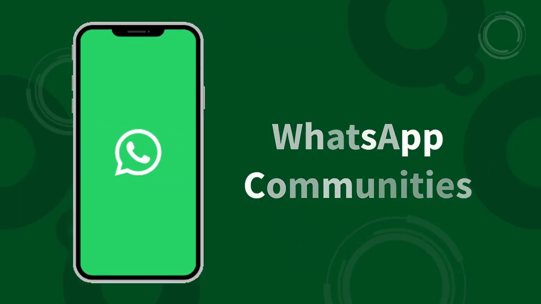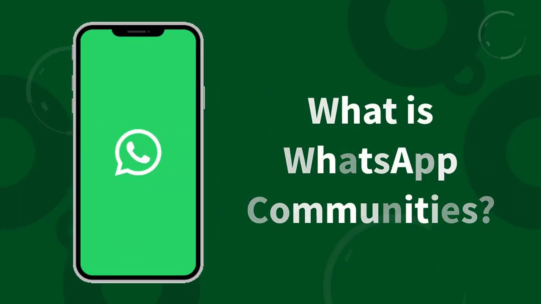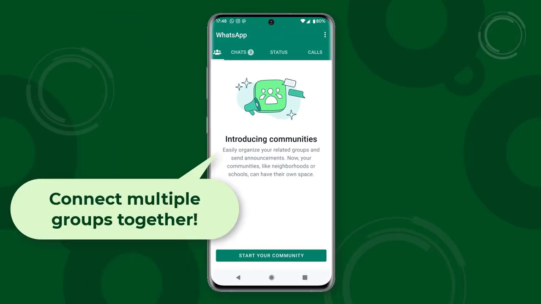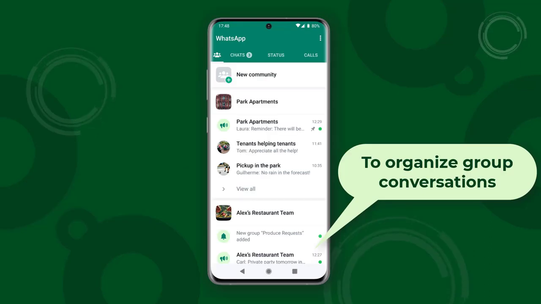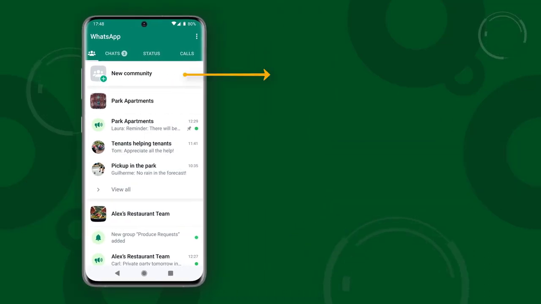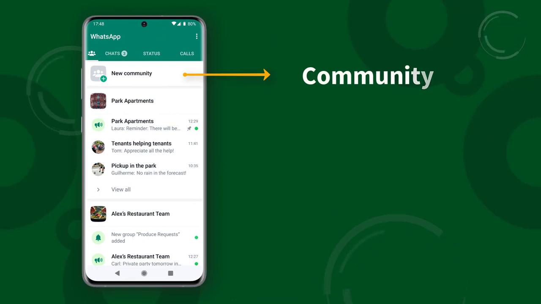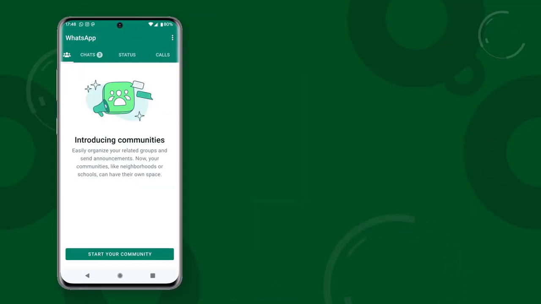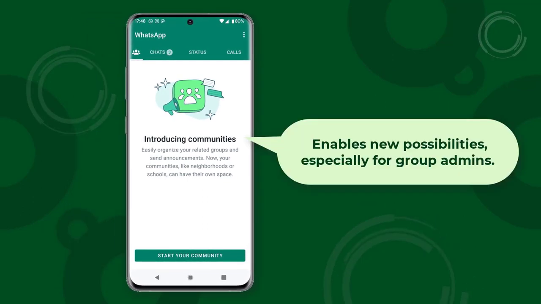First, let's talk about what is WhatsApp Communities. The Communities feature allows users to connect multiple groups together under one umbrella to organize group conversations on WhatsApp. It is a parent group called Community, with connecting subgroups for easy communication and management. The Communities feature on WhatsApp enables new possibilities, especially for group admins.